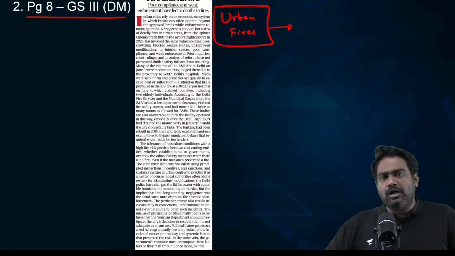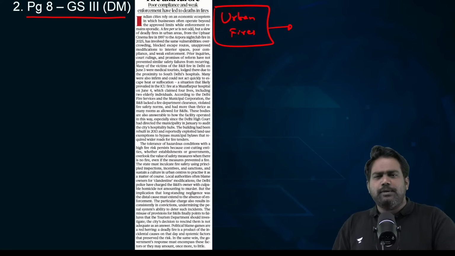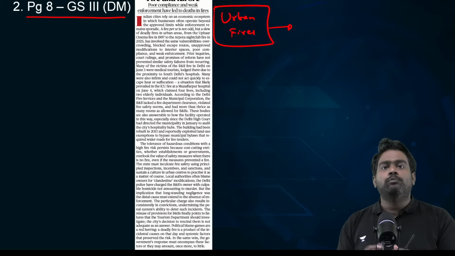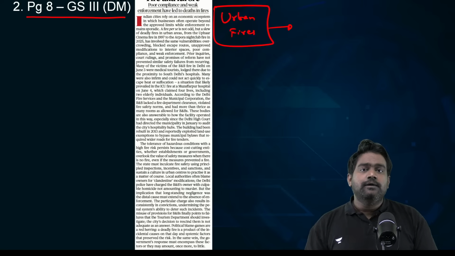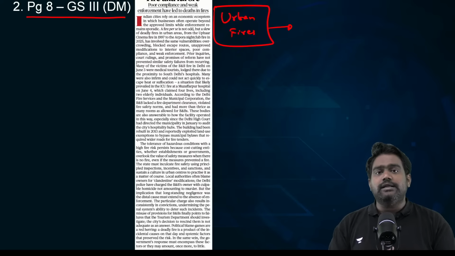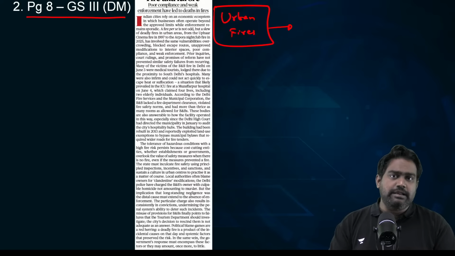India is not new to urban fires. We have seen a spate of incidents over the years. Now, I'm sure you must have read about the Upahar cinema fire tragedy, or the Kamala Mills fire tragedy, or the fire that occurred at a nightclub in Goa recently, where many people have lost their lives.